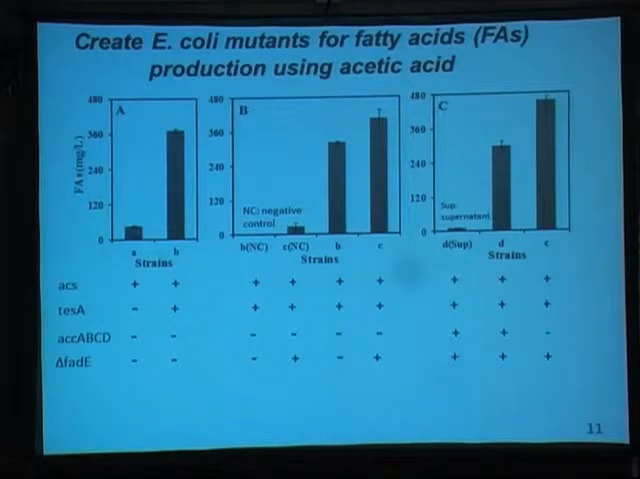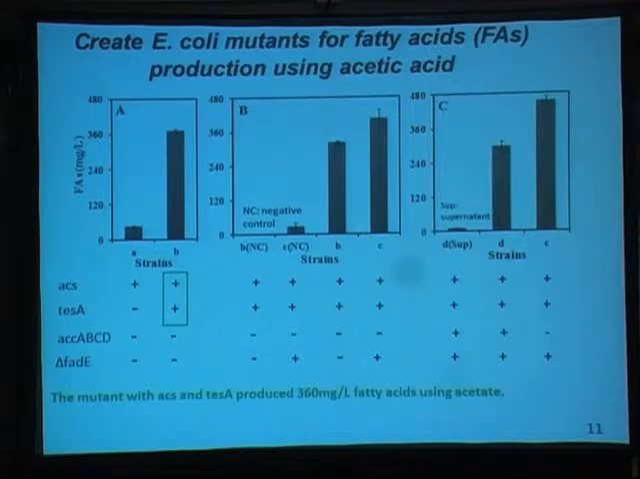So we constructed several mutants and we looked at their fatty acid production from acetate. That experiment is pure acetate work, so there's no anaerobic digestion involved. We found that if we just overexpress the ACS gene, which is the acetate utilization pathway, and the TesA gene, which is the fatty acid production gene, we can get about 0.36 gram per liter fatty acid using acetate. But that acetate concentration is relatively low. I think we just used a few grams of acetate.